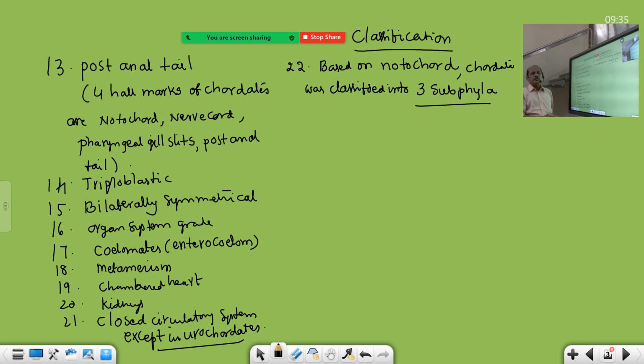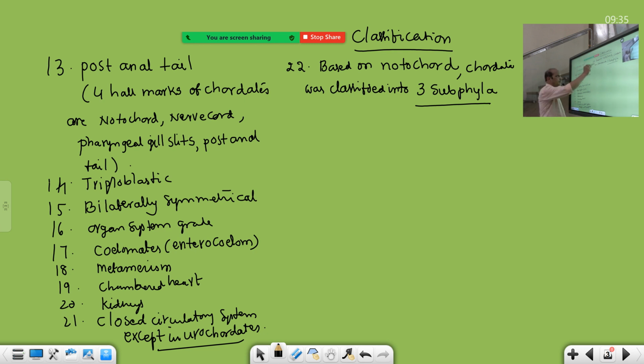On that day I told you that previously hemichordata was included in chordata, but now it has been removed from chordata and given independent phylum status as the 10th non-chordate phylum. Once upon a time it was treated as a subphylum of chordata, but now it was removed.